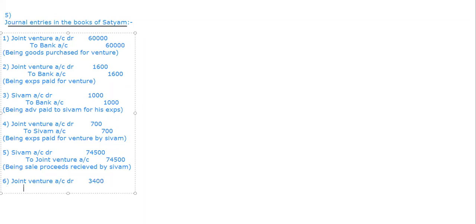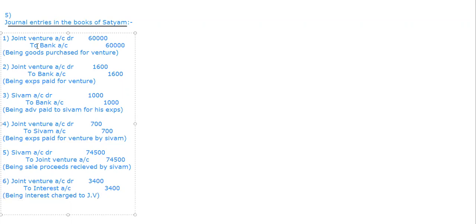400 to, now this is to Satyam, no? That's why I can't write his name. So I'm going to write interest directly. Interest, discount, commission, all we have to write directly. So being interest charged to joint venture, like this.